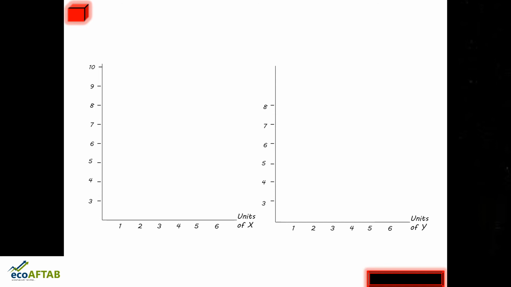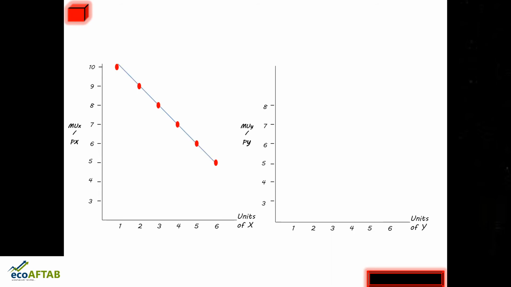Now plotting those particular points for units 1 to 6, we get on the y-axis the marginal utility of money expenditure for X and marginal utility of money expenditure for Y. So these are the different points. For the first commodity, the marginal utility of money expenditure was 10. For the second commodity, it was 9, and so on.